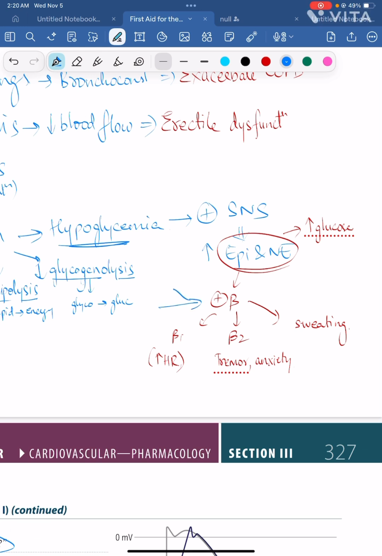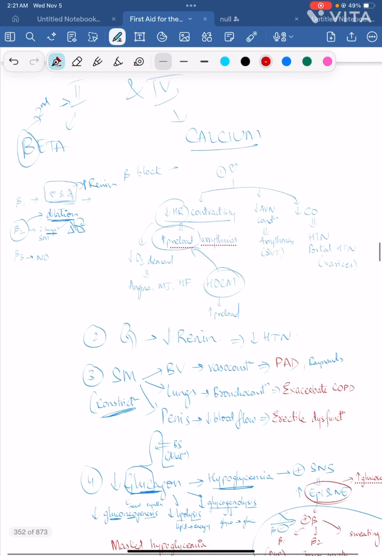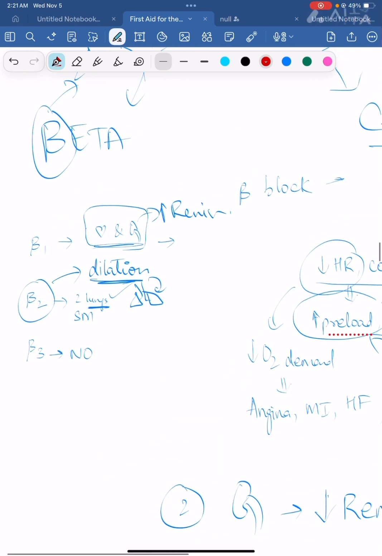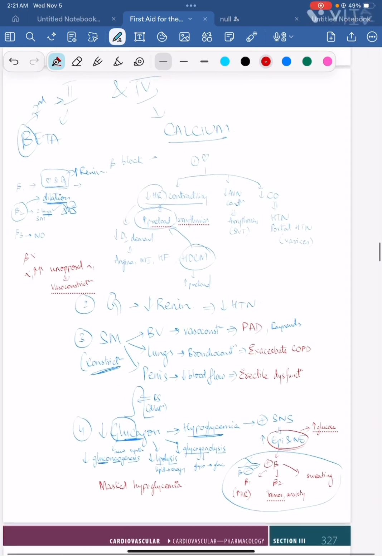But since this process is blocked, right, beta blockers are blocking this process, you won't feel any of this. That's why you will have masked hypoglycemia. In addition to that, when beta is blocked, there will be unopposed alpha-1 action. This will cause vasoconstriction. These are the effects of beta blockers.